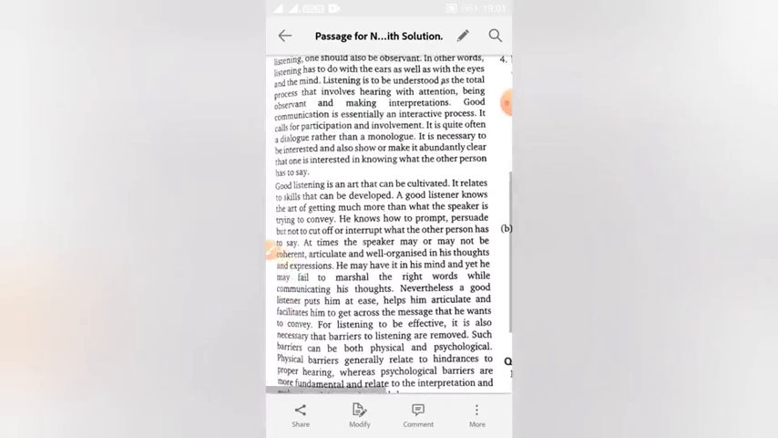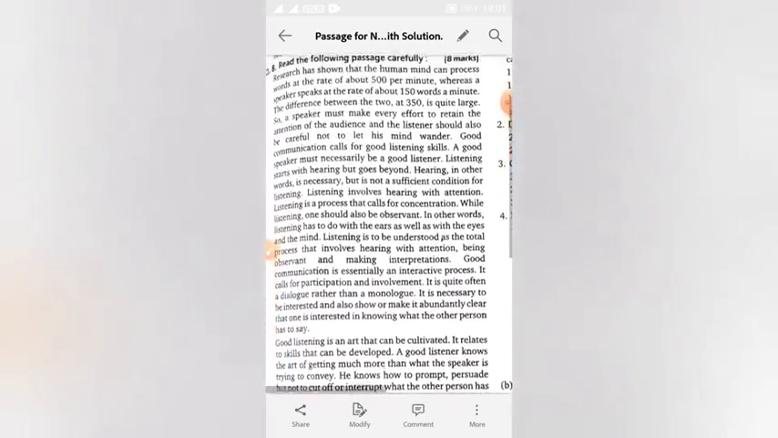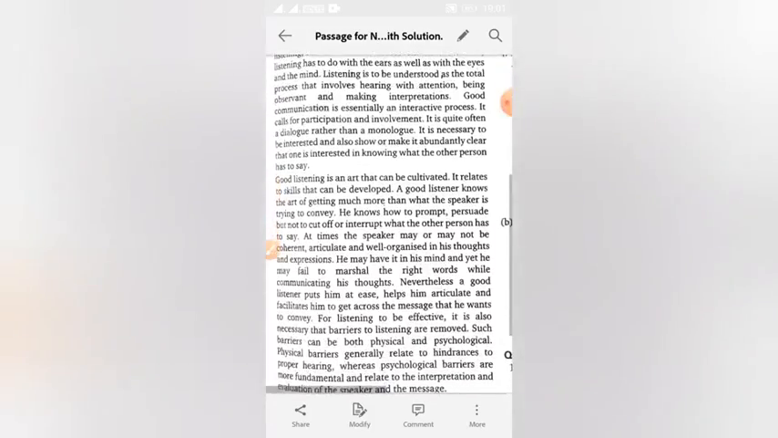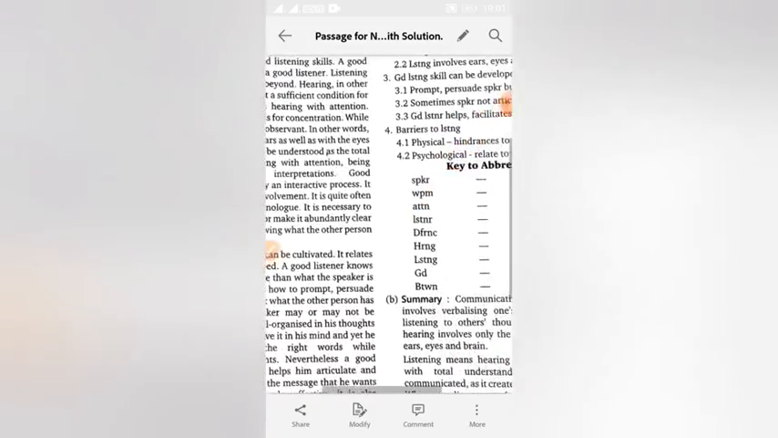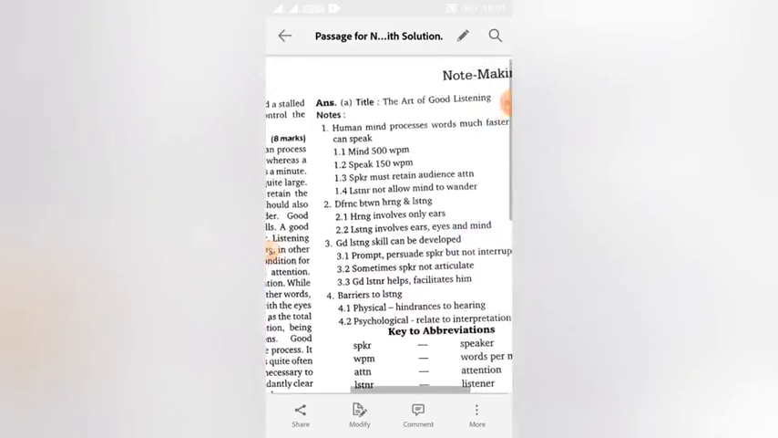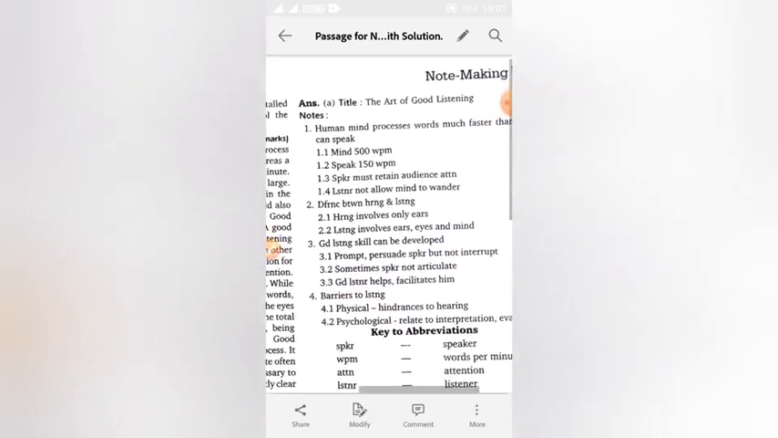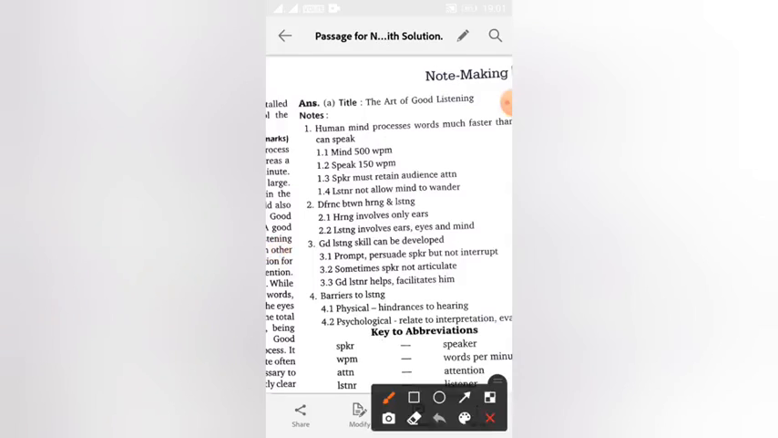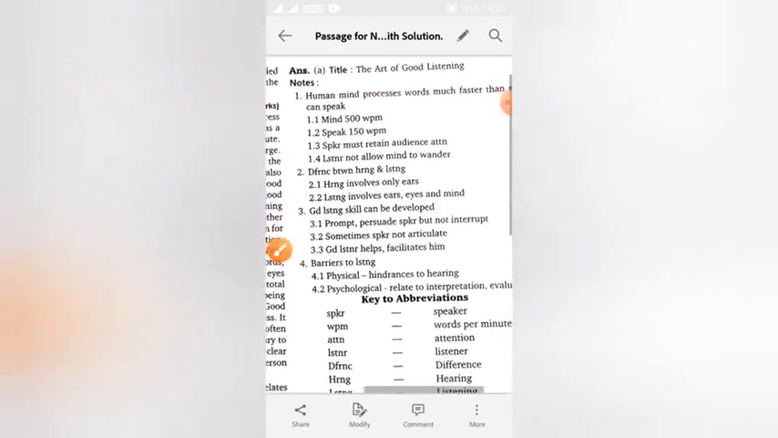So our first job is to read the passage carefully. So we have read just now the passage. Now our second job is to frame a heading or title for this passage. So we have designed a title here, The Art of Good Listening. So this is the title for this passage.